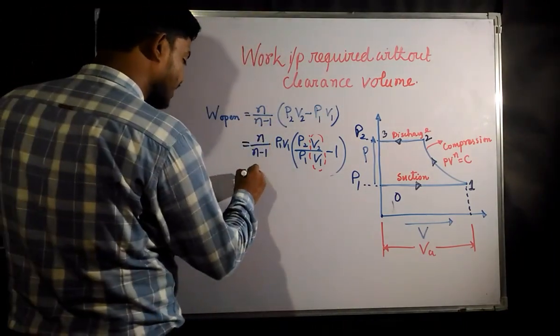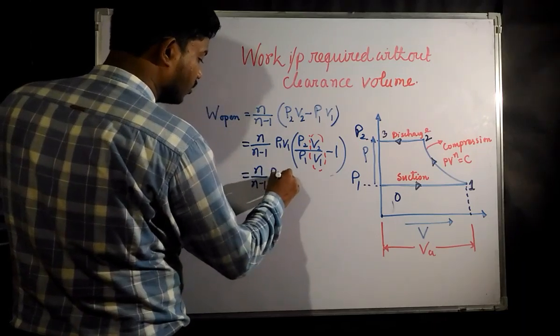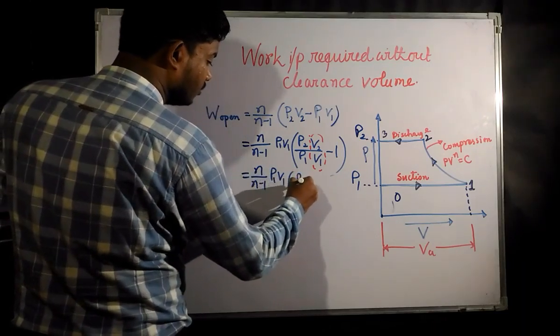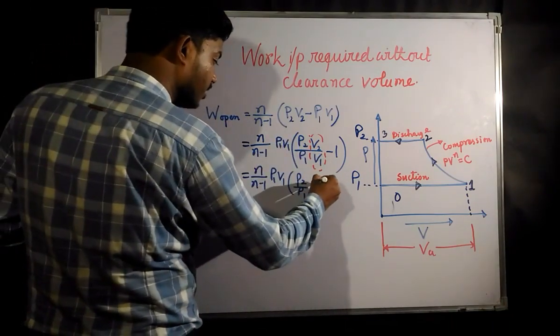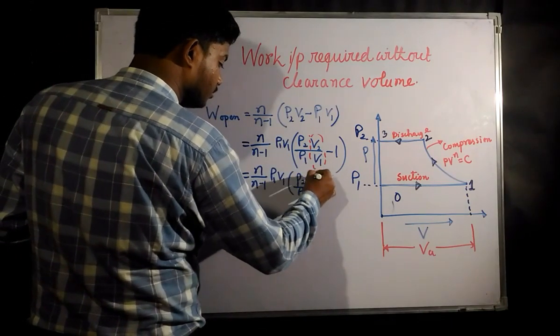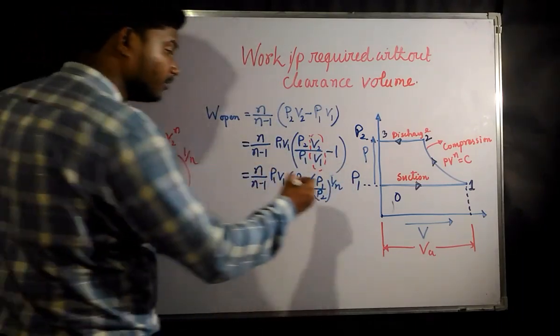So if you replace this with the value we have got, it is going to be P2 by P1, and V2 by V1 is nothing but P1 by P2 to the power 1 by n, minus 1.